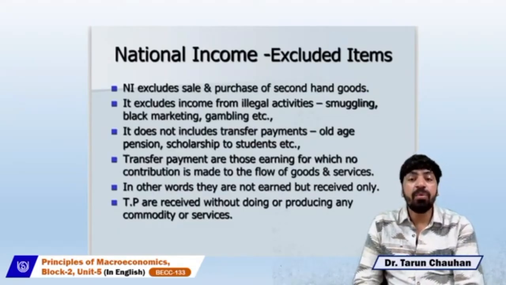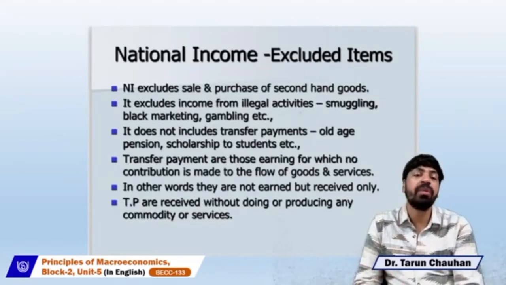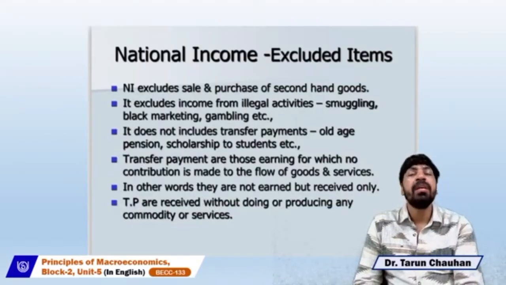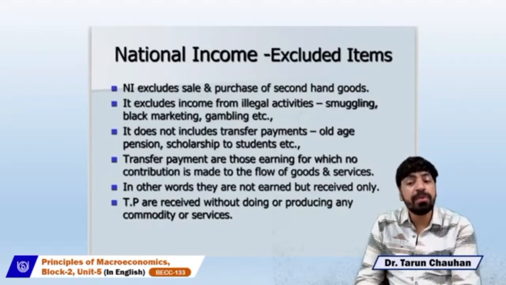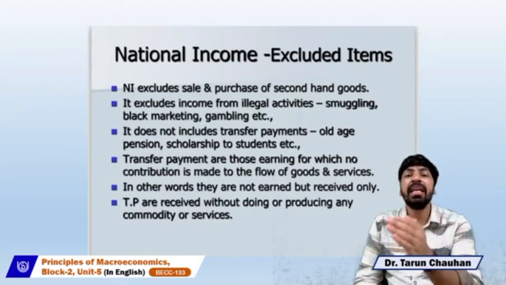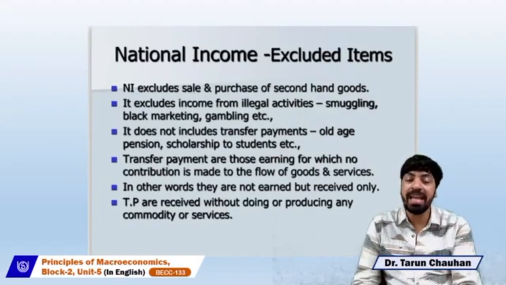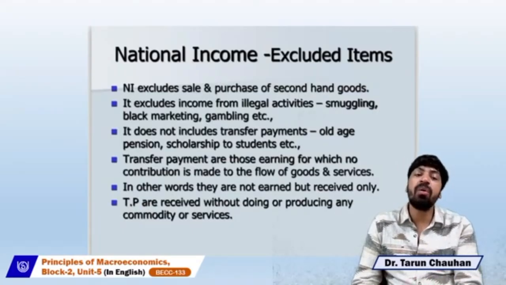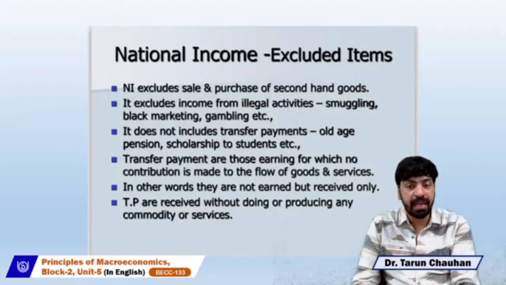It does not include any transfer payments. For example, any old age pension or any scholarship provided to students will not be included in national income. What exactly is the meaning of transfer payment? Transfer payments are those earnings which have no contribution in estimating the total value of goods and services produced by the residents within the domestic territory. That is what is called transfer payment, and it is not a part of measuring the national income.